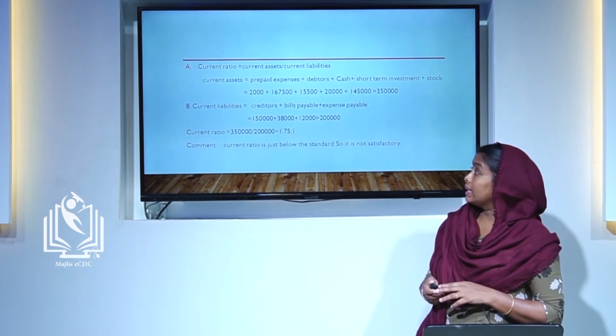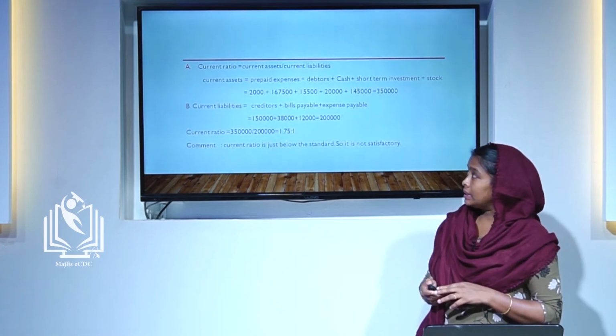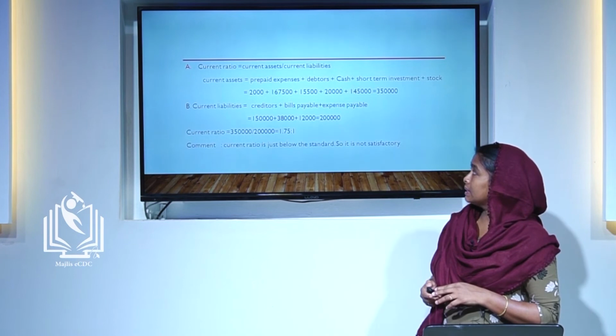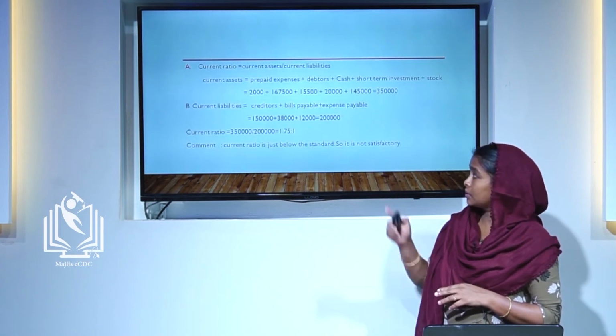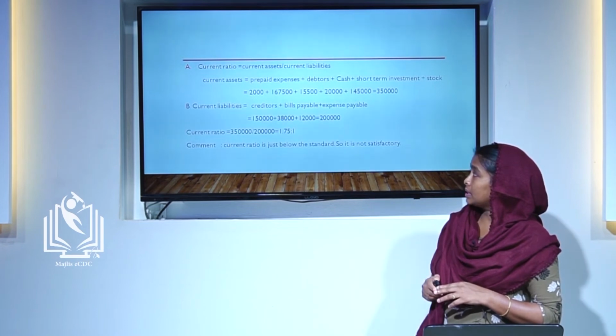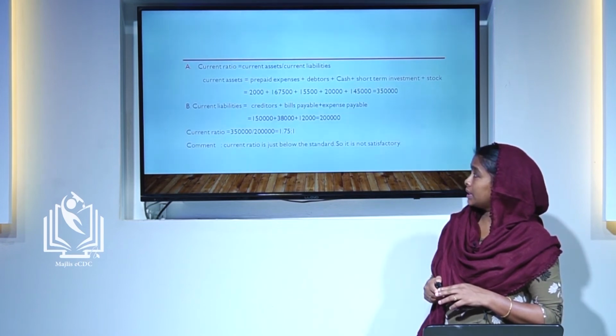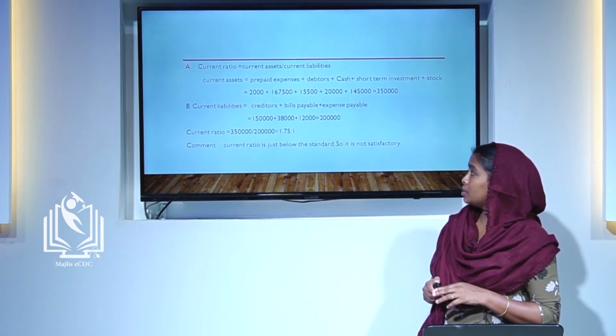Then current liabilities. Current liabilities here include creditors, bills payable and expense payable. There are only 3 items in this question. The amount is 1,50,000 plus 38,000 plus 12,000, which is equal to 2 lakh. The sum total of current liabilities is 2 lakh.